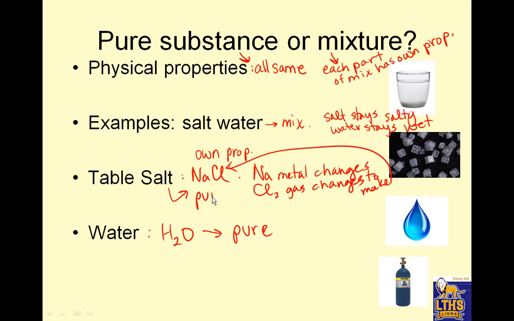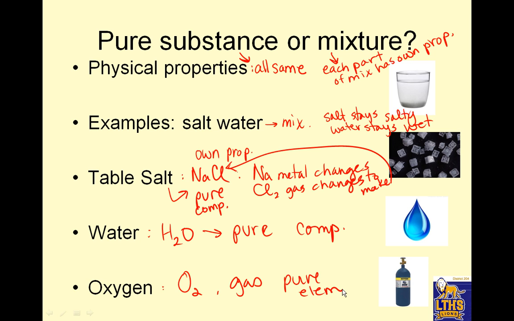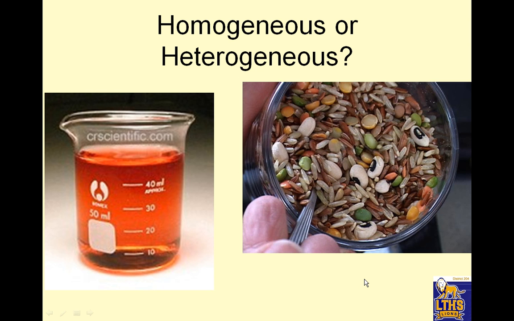Table salt is pure, and it's a compound because it's got 2 elements. Water is a pure compound. Okay, not all water is pure, but H2O, when it's H2O, is pure. Okay, oxygen. Oxygen is O2. It's a gas. All of oxygen has the same properties, so it's pure, but it's an element. Okay. All right, moving on.